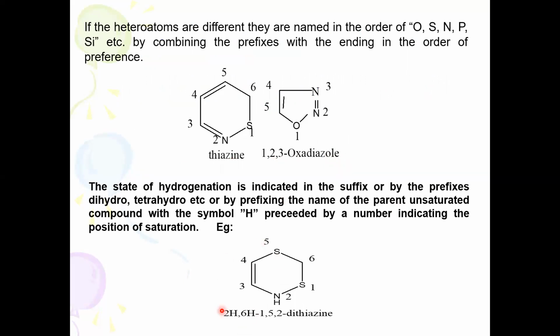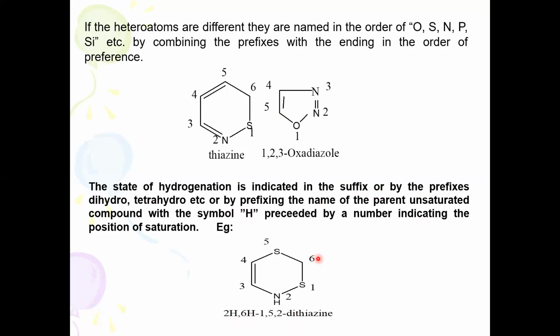Here I have told you the state of hydrogenation is indicated in the suffix or by prefixes dihydro, tetrahydro, and so on, by prefixing the name of the parent unsaturated compound with the symbol H. Okay,